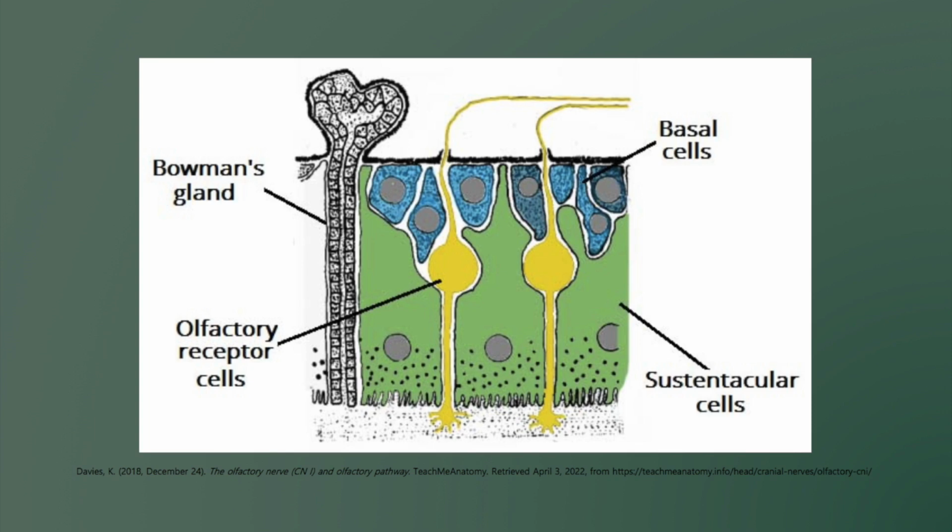Sure. Sustentacular cells are epithelial cells that wrap around sensory neurons for structural and metabolic support. When these sustentacular cells are damaged, they are regenerated from basal cells that also repair the olfactory epithelium. Because these cells are located so closely to olfactory sensory neurons, they can indirectly damage the neurons that detect odor and transmit odor information to the brain.